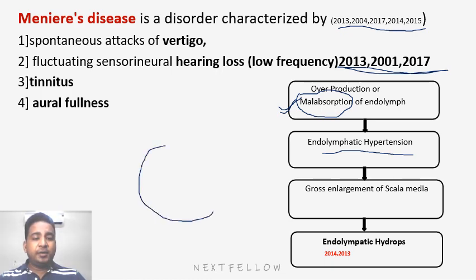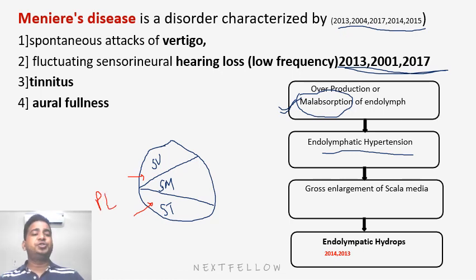Let's try to understand this with a diagram where we can show the cut section of the cochlea. So in between is my scala media. The upper one is my scala vestibuli, and the lower one is scala tympani. We all know, in scala vestibuli and scala tympani, what is the fluid? That is perilymph. PL, I'll write in short form, that is perilymph. Whereas in scala media, the fluid is endolymph.